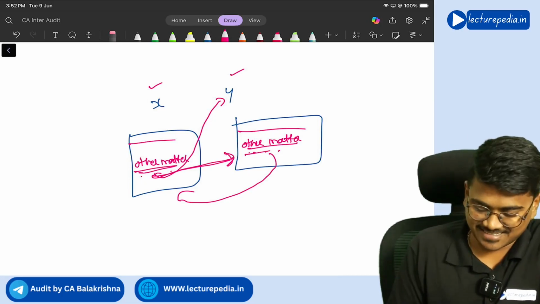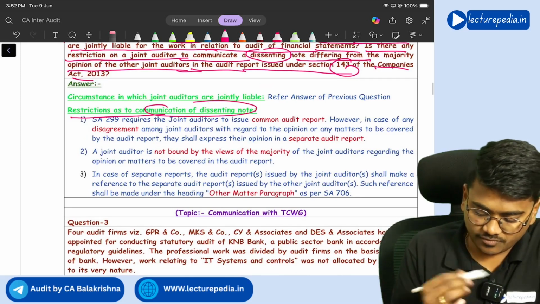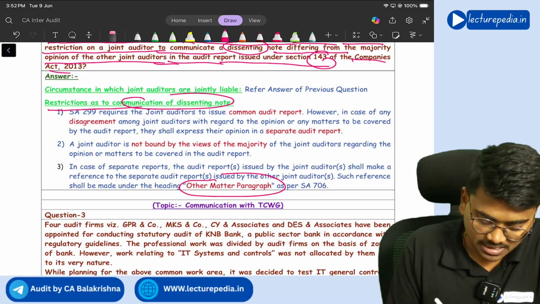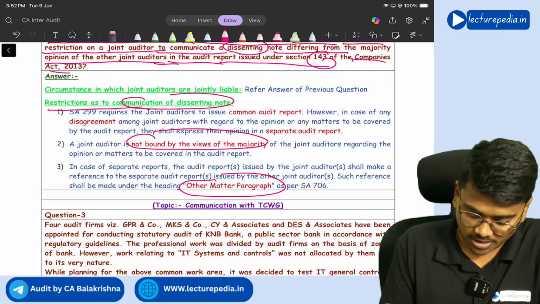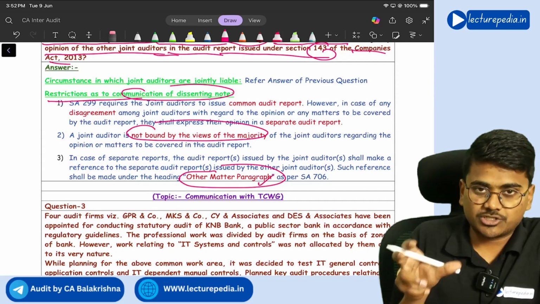Got it? Yes. So the same thing you will write. Restriction as to communication of dissenting note. So in the other matter paragraph, a joint auditor is not bound by the views of the majority of the joint auditors. So under the other matter paragraph, you need to mention the note.